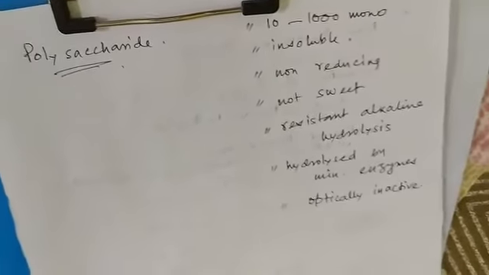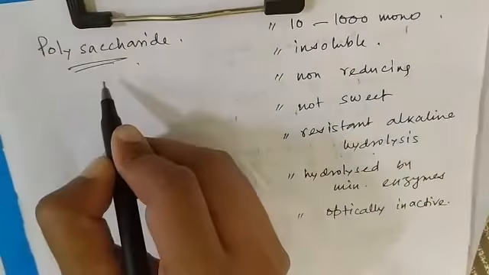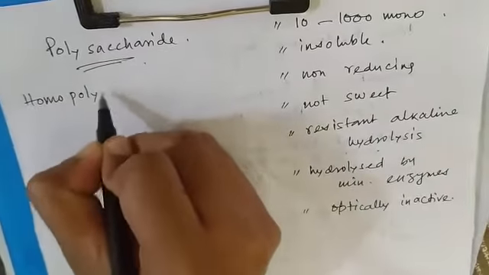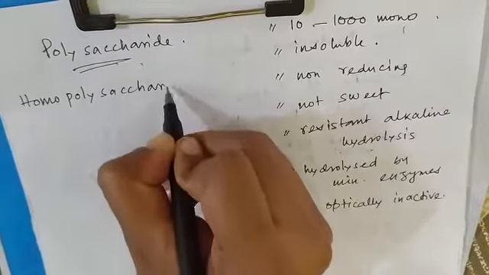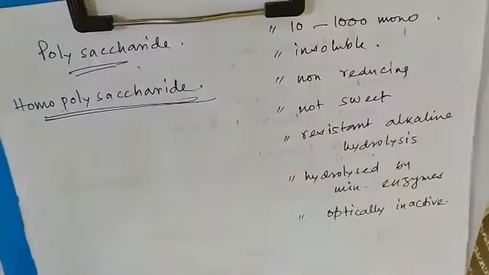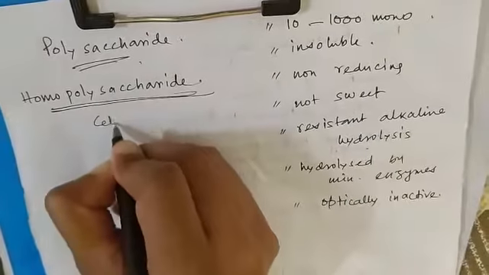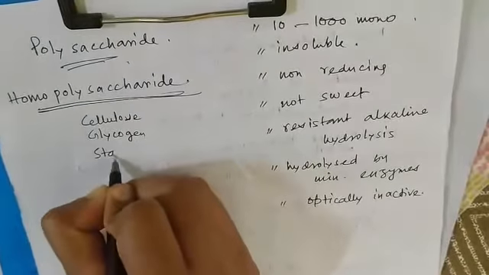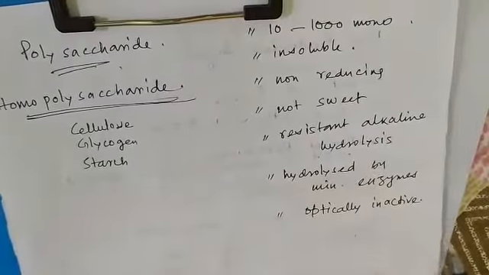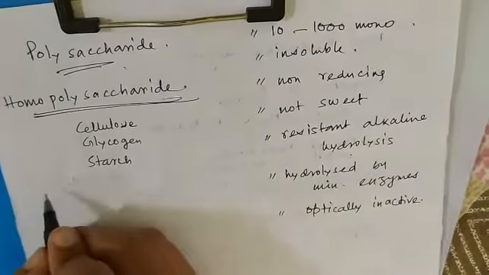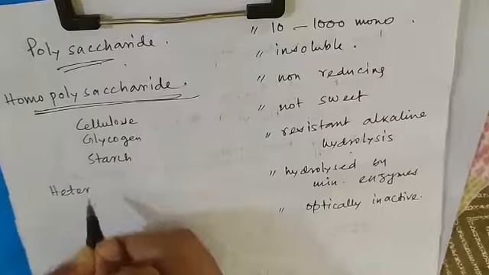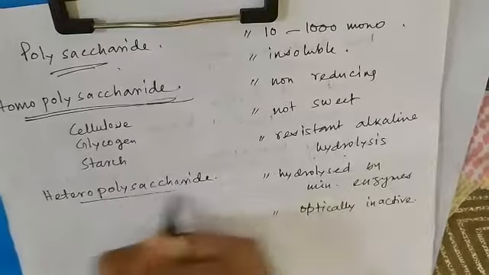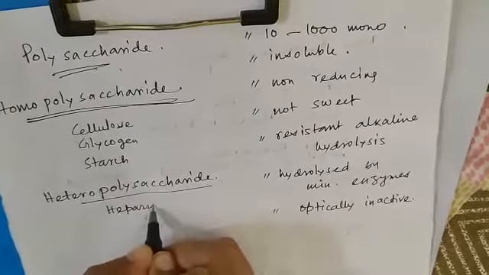So we now move on to classification of carbohydrates. According to their chemical structure or chemical composition, they are of two types. Homopolysaccharide means composed of only one type of monosaccharide unit, like cellulose, glycogen and starch. When two or more different types of monosaccharides are united to form a polysaccharide, they are called heteropolysaccharide, like heparin, chitin,